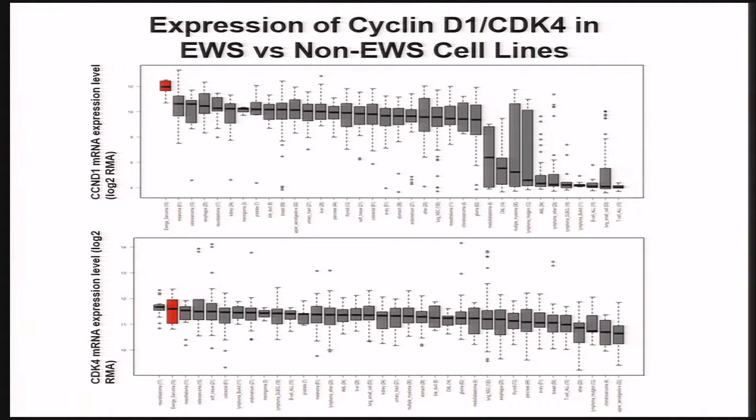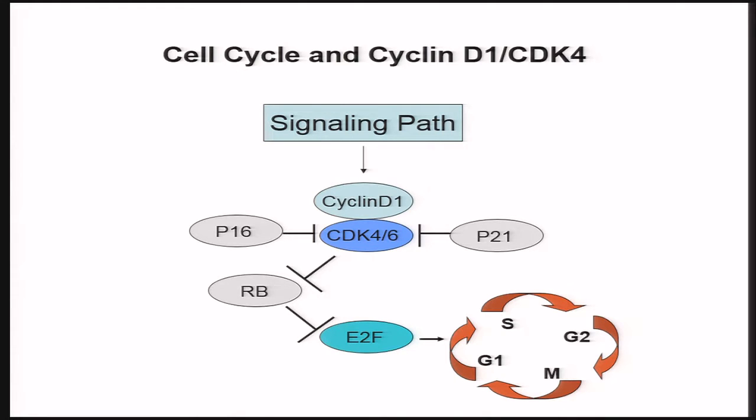So expression of Cyclin D1 and CDK4 in Ewing compared to non-Ewing, they are both extremely highly expressed. This also holds up in primary patient tumor material. So I'm sure you know Cyclin D1 and CDK4/6 are quite important in the cell cycle pathway. And over the last several years, specific inhibitors against CDK4 and 6 have been developed.